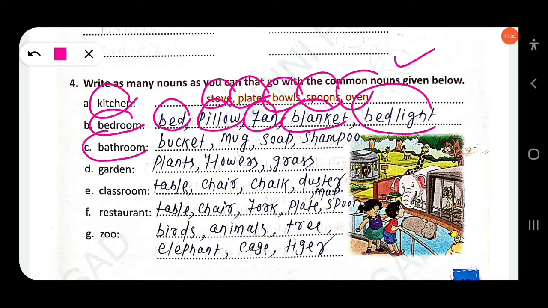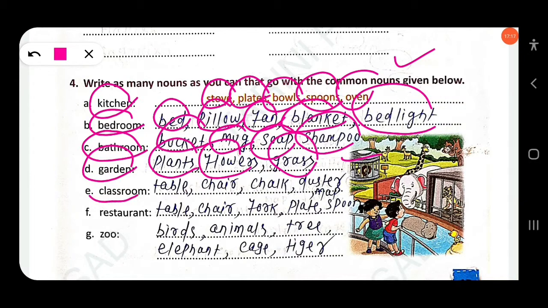Similarly, what nouns do you find in a bathroom? Bucket, mug, soap, shampoo. Similarly, what nouns do you find in a garden? Plants, flowers, grass. Similarly, what common nouns do you find in a classroom? Table, chair, chalk, duster, map.